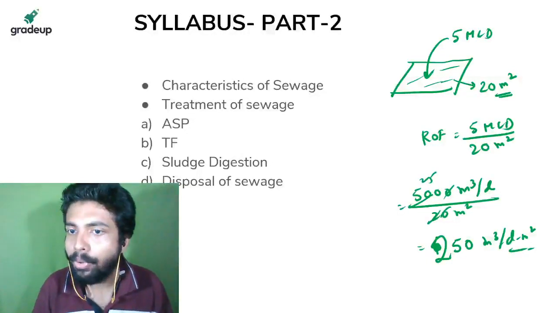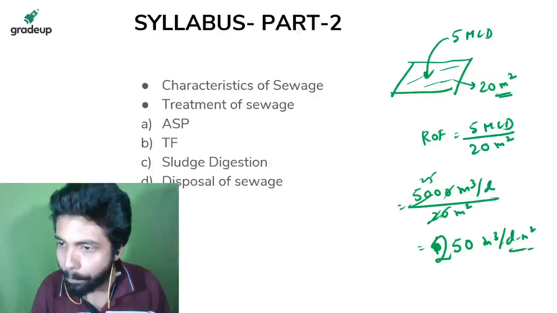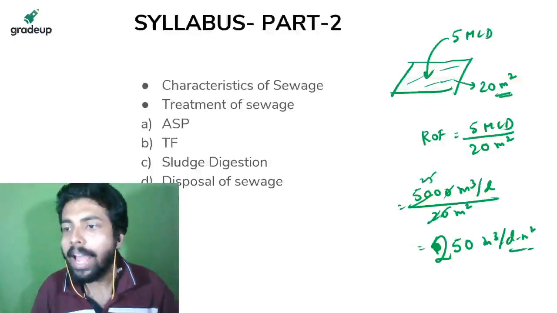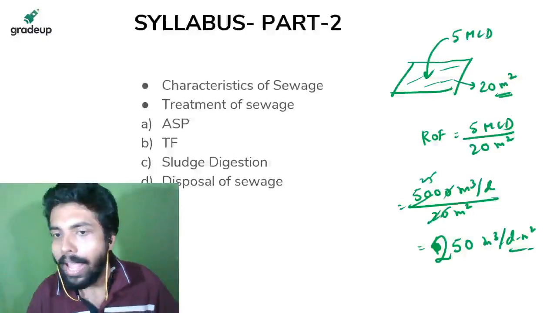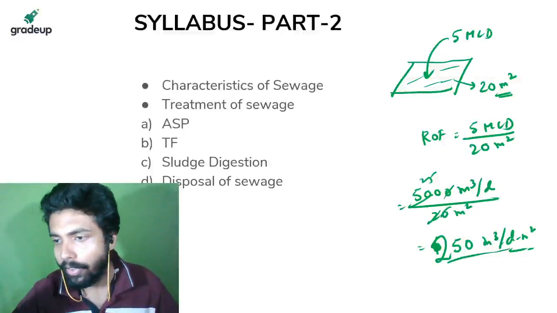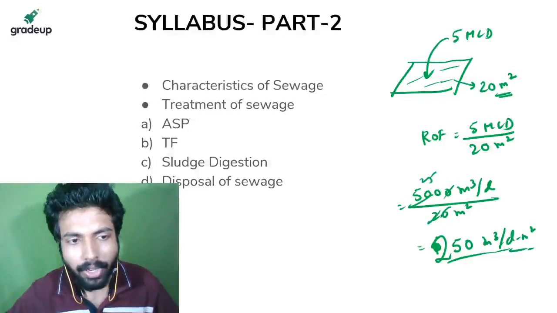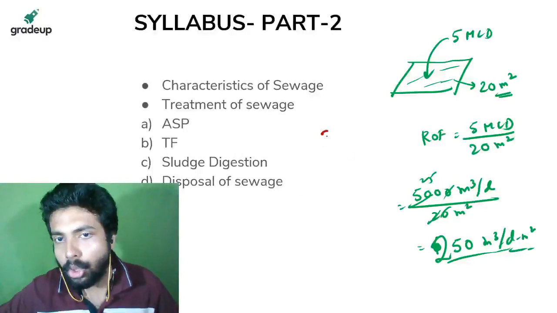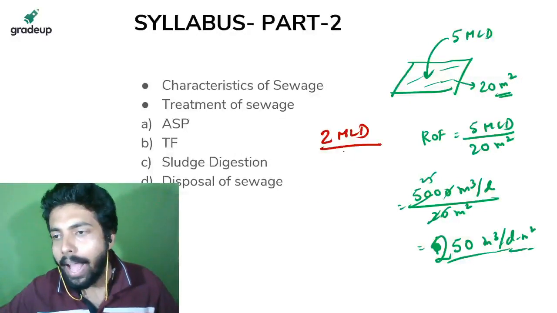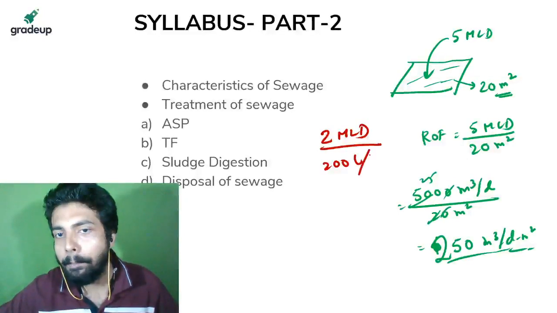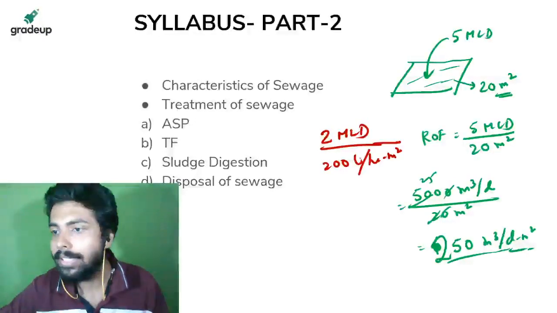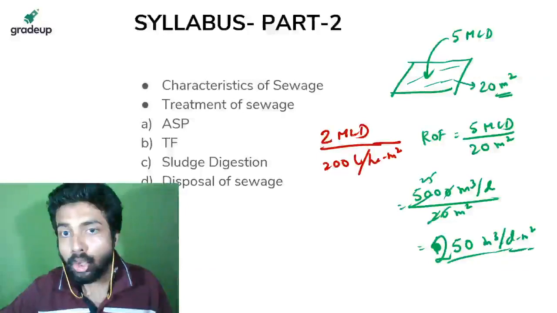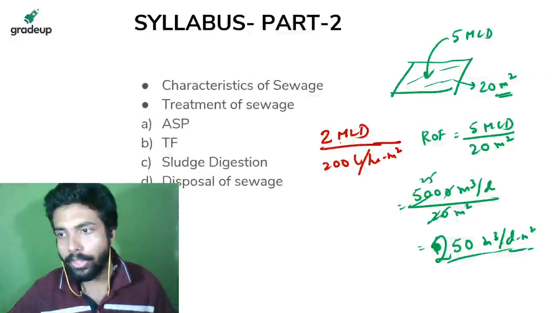For example, suppose just the reverse question, that I want 5 MLD of flow and this is the required ROF. Required ROF मानो इतना चाहिए. Just giving an example. For example, आपको मैं बताया कि I want 2 MLD of flow and I want 200 liter per hour per meter square. This is the ROF. Okay. So if I just divide this, क्या होगा देखो.